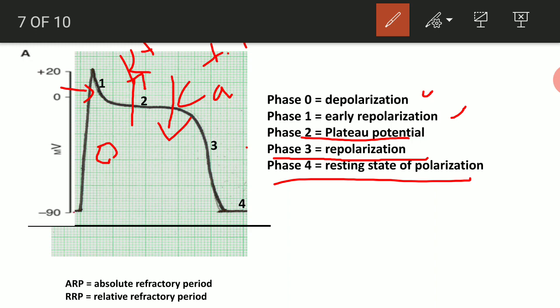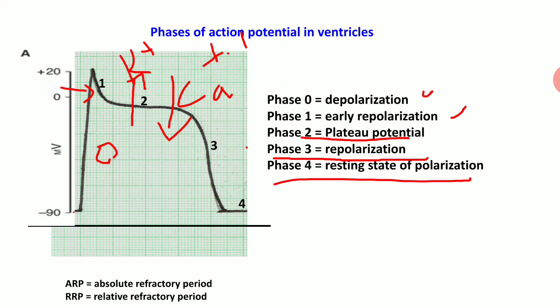And now come to this important concept of refractory period. It is divided into absolute and relative refractory period. First, let me explain what a refractory period is. Refractory period is a period during which, if a second stimulus is applied, it will not generate any further action potential, and because action potentials are important for mechanical activity, we will not see any next mechanical activity. So refractory period is a period during which another stimulus doesn't give any response.